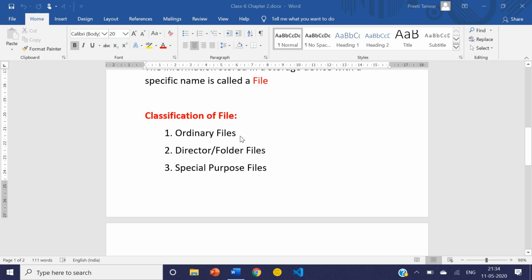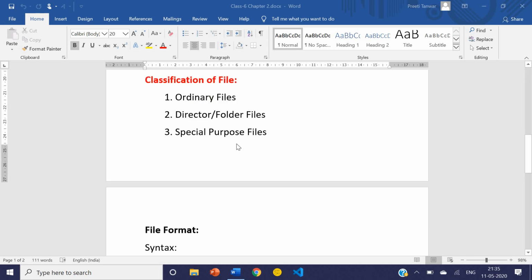First is ordinary files. These are temporary files which are automatically deleted when your task or purpose is over. Second is directory or folder files. These are saved files, permanent files. When you do some work and store it in any folder or directory, these files are called directory or folder files. And the third is special purpose files. When you install any software, a few files are automatically installed in your system which have some special purpose. These are called special purpose files.